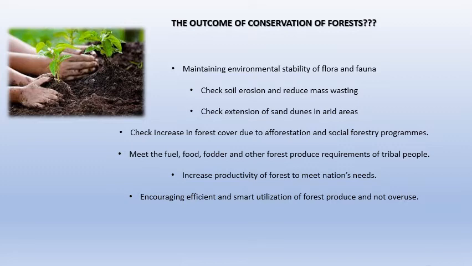For example, in a country like Canada, the country's major benefit and the major income comes from lumbering, which is cutting down coniferous trees. But at the same time, the country is not a barren land. Even though they cut down trees, they plant 10 trees for every one tree they cut down. They still have so many trees.